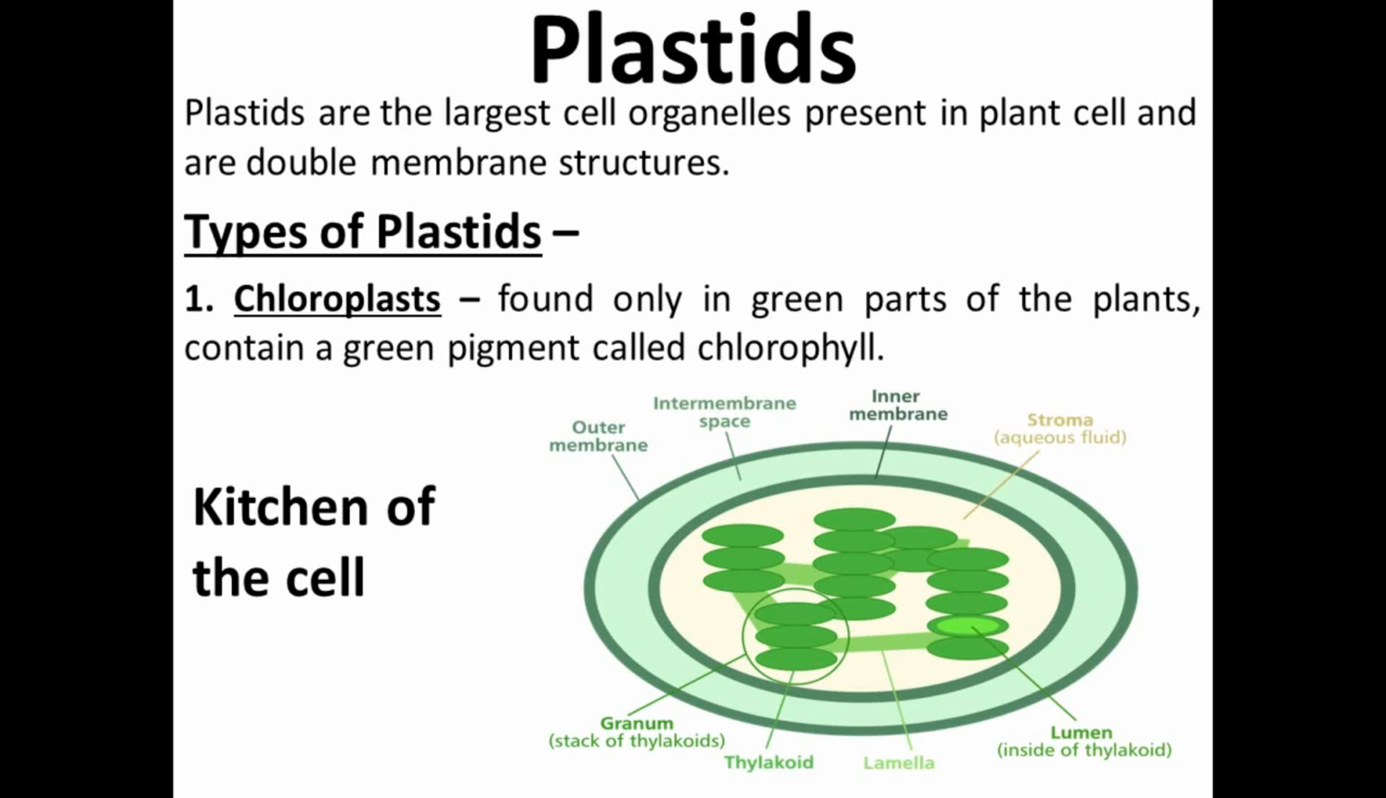First one is chloroplast. Chloro means green. It is found only in the green parts of the plant, and it is green due to the presence of a green pigment known as chlorophyll. Chloroplast is a double membranous structure. You can see in this diagram the outer membrane and the inner membrane. Inside the membrane there are two different parts, stroma and grana. Stroma is the fluid present in the chloroplast.